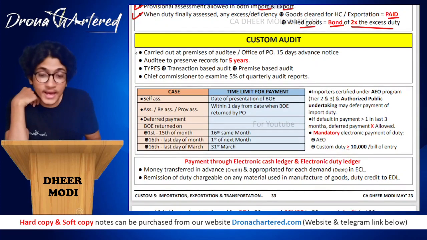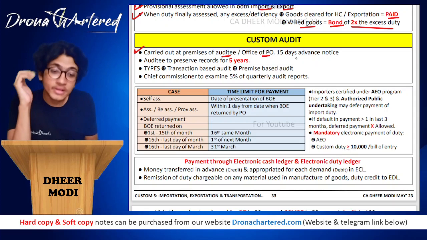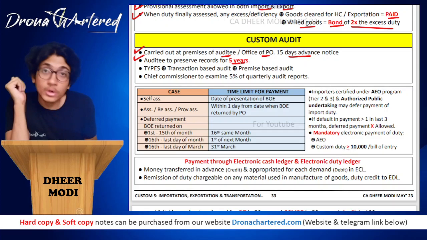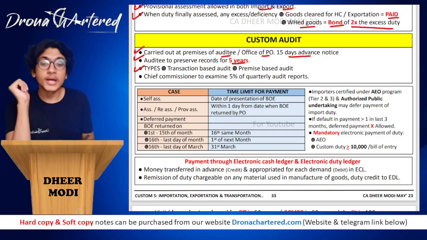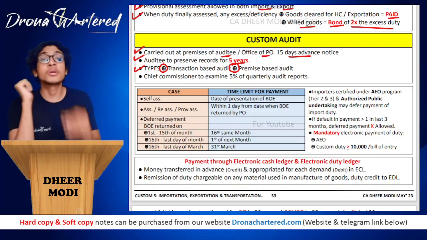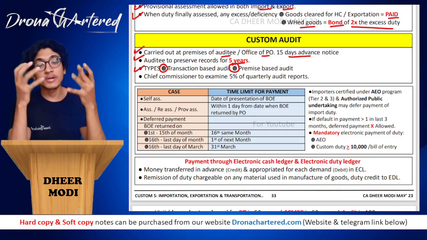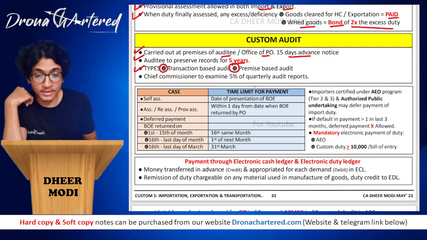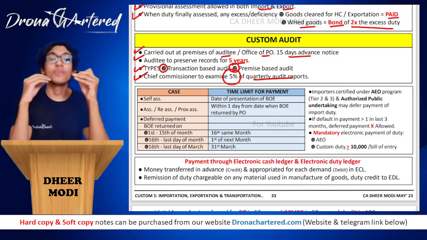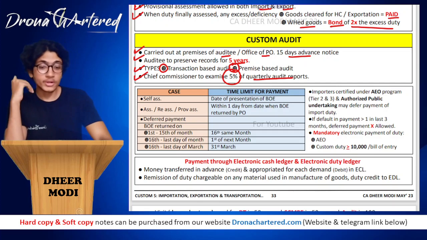Okay. Next is your custom audit. Custom audit is carried out at the premises of the auditee or the office of the PO, and they will give a 15 days advance notice before doing a custom audit. Your auditee has to preserve records for a period of 5 years. There are two types of custom audit: one is the transaction based audit and the second is the premise based audit. In a transaction based audit, they will check a specific transaction, whereas in a premise based audit, they will do an audit of your entire premises, your entire office, etc. The chief commissioner will examine 5% of the quarterly audit reports, out of all the audit reports that are made.